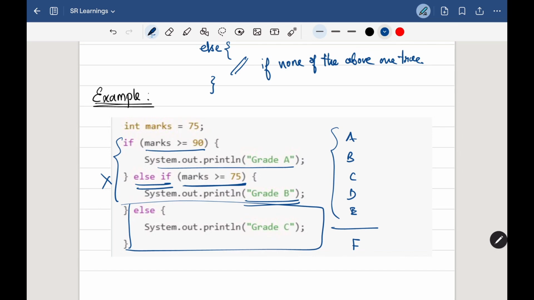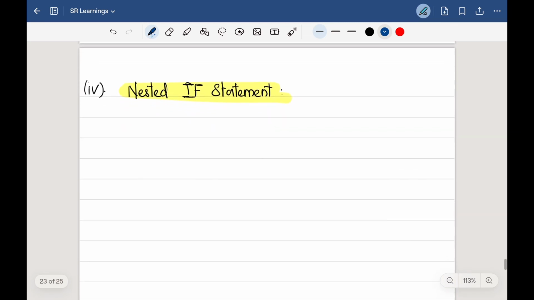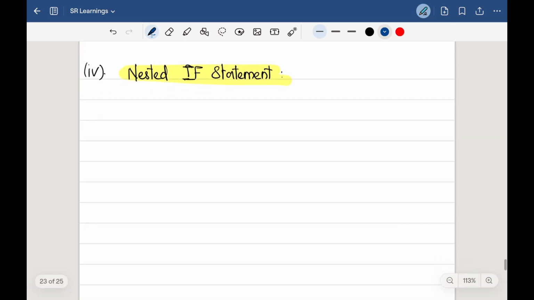Now let's go with the next concept, which is the nested if statement. The nested if statement is nothing but another if and else within one if statement or else statement. It's simply nested inside.